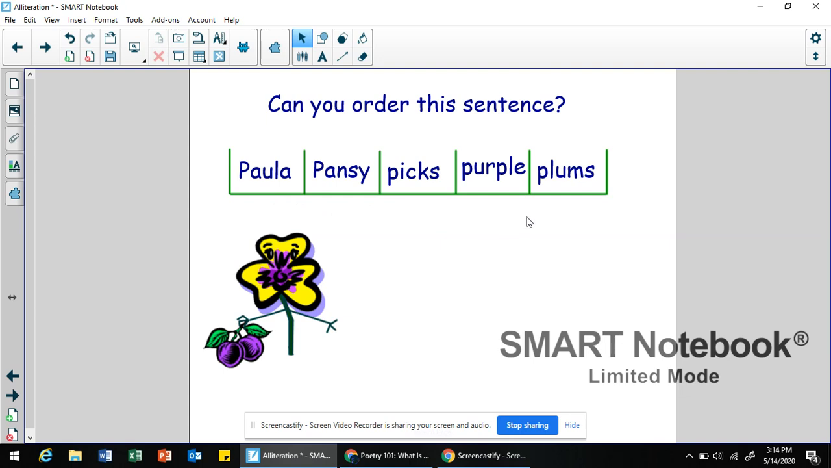So you can see, again, the author is using alliteration. Every single word starts with the P sound here. Paula Pansy picks purple plums. Again, when you say it fast, it's kind of fun because the challenge is to say it without getting tongue-tied. I got tongue-tied just saying that. Paula Pansy picks purple plums.